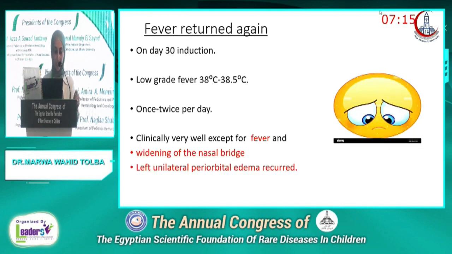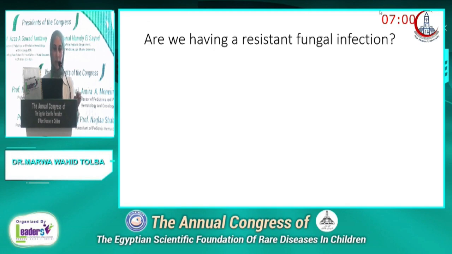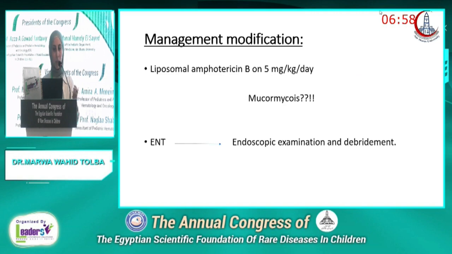Fever returned again. This was on day 30 of induction. Low-grade fever, 38.5, once or twice per day, and the patient was clinically well except for the widening of the nasal bridge and recurrence of the left unilateral periorbital edema. Are we having now a resistant fungal infection? So we modified the medication to broaden the spectrum of the antifungal coverage. We put her on liposomal amphotericin B at 5 milligram per kg per day to include mucormycosis in our coverage, and we urged the ENT to go for endoscopic examination and debridement.